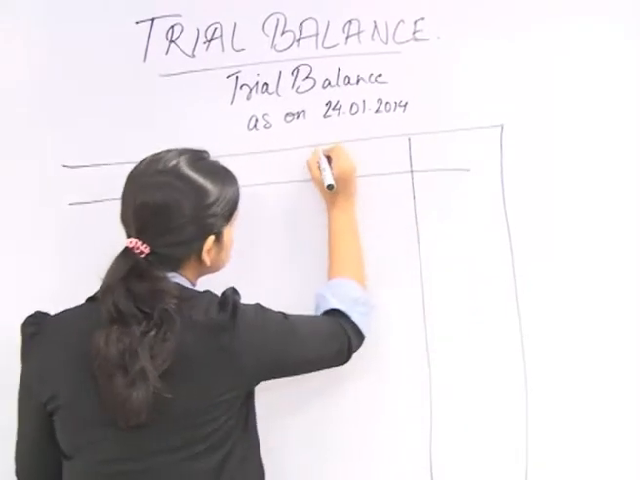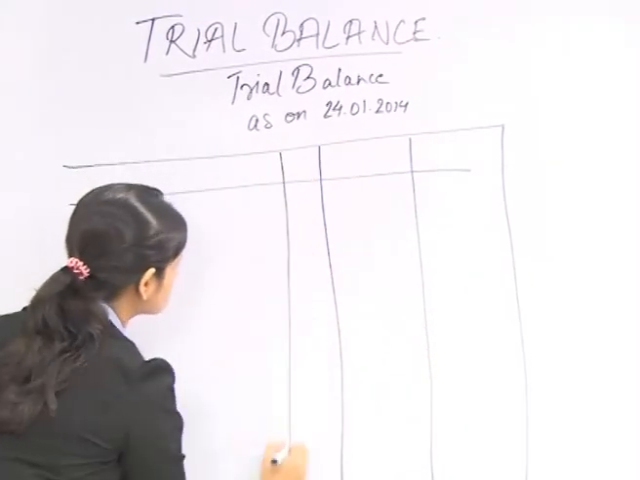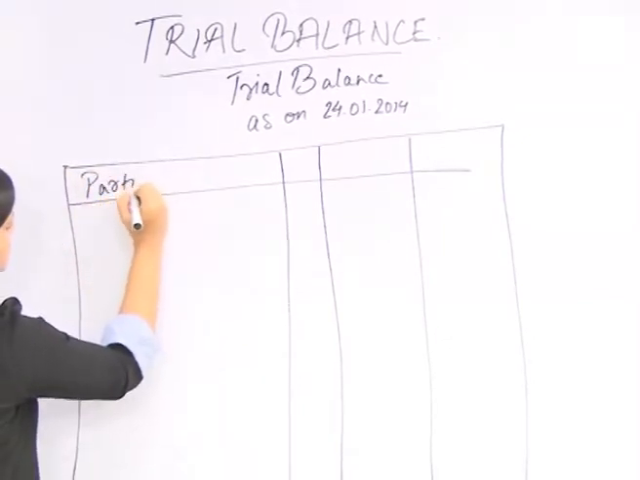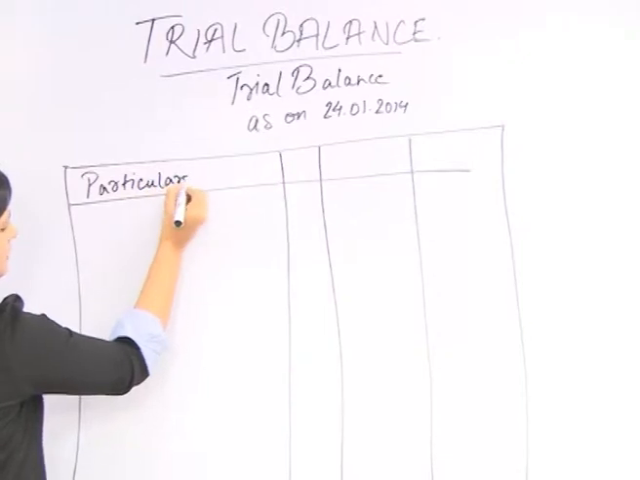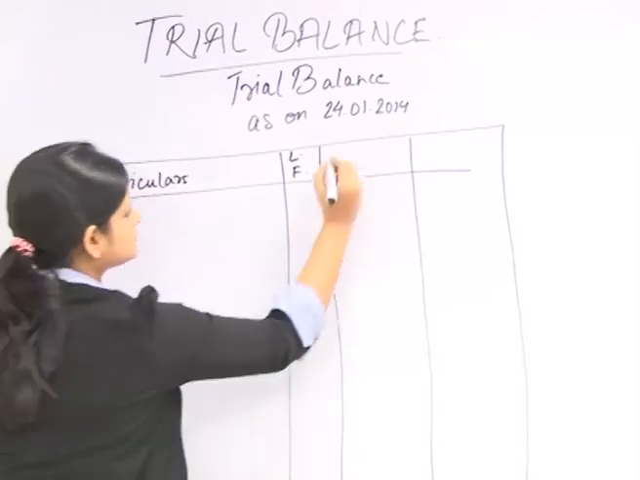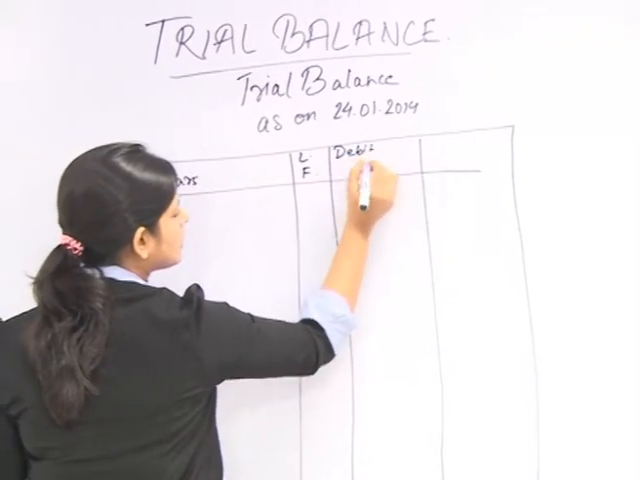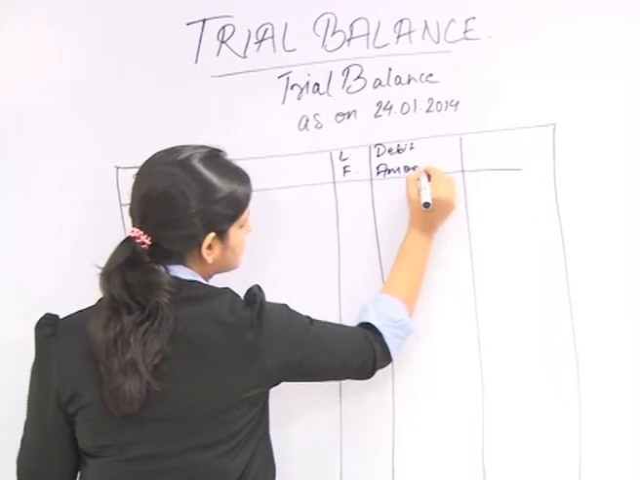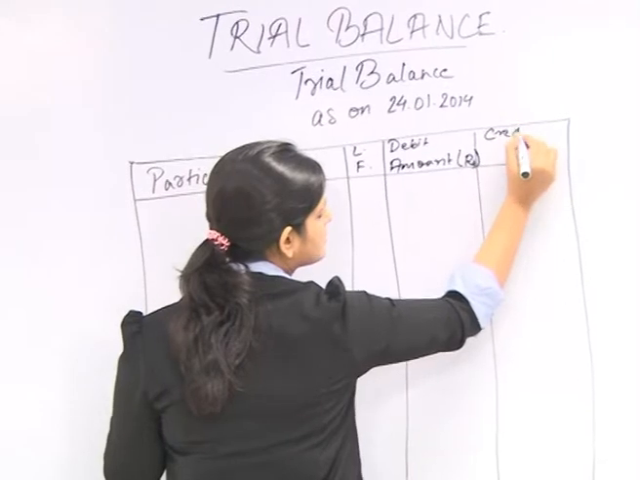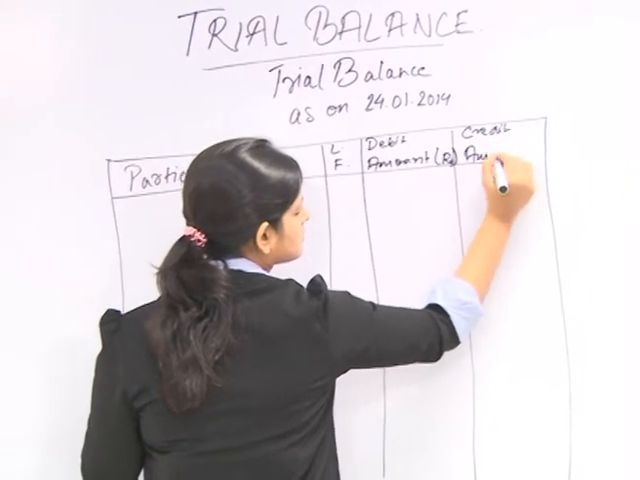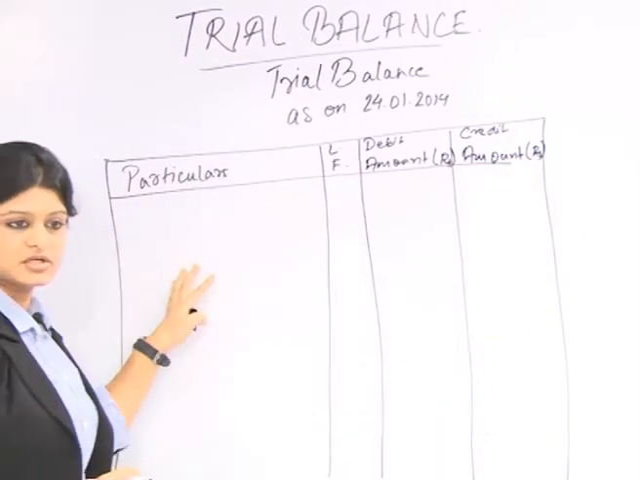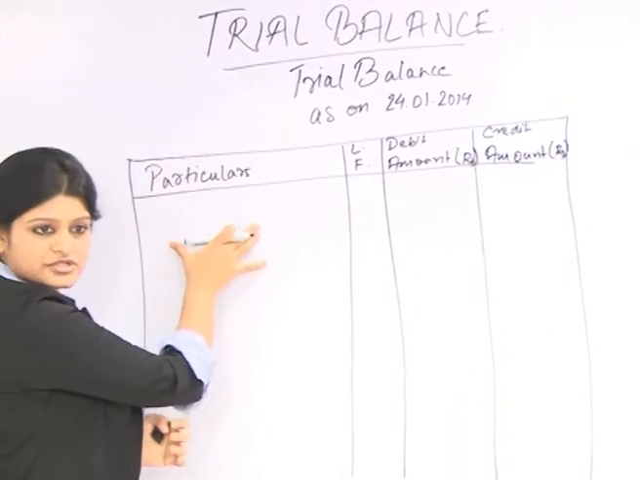After that, we make 4 columns. The first column is the particulars column. The second column is the LF or the ledger folio column. The third column says debit amount, which is in rupees. The fourth column says credit amount in rupees. Okay? In the particulars column, we write the name of the ledger account.